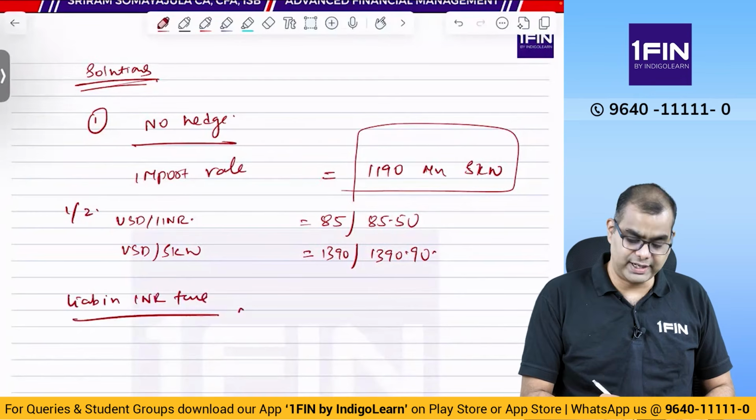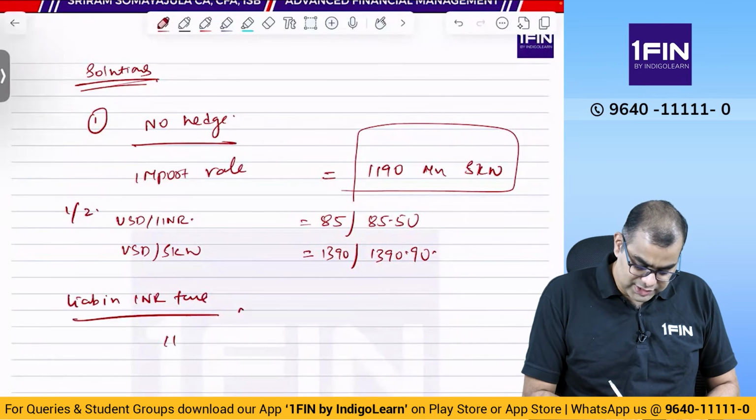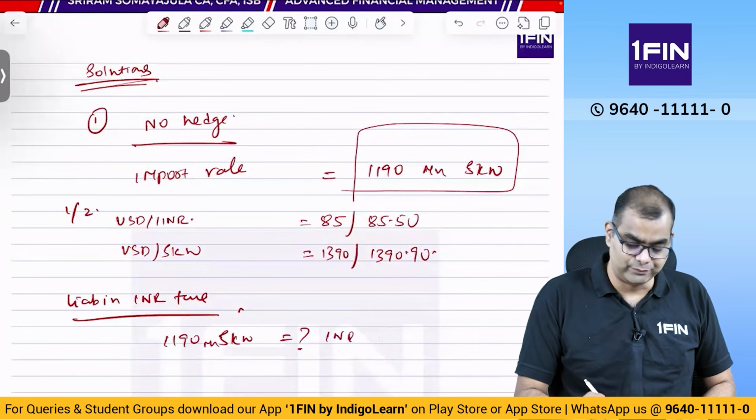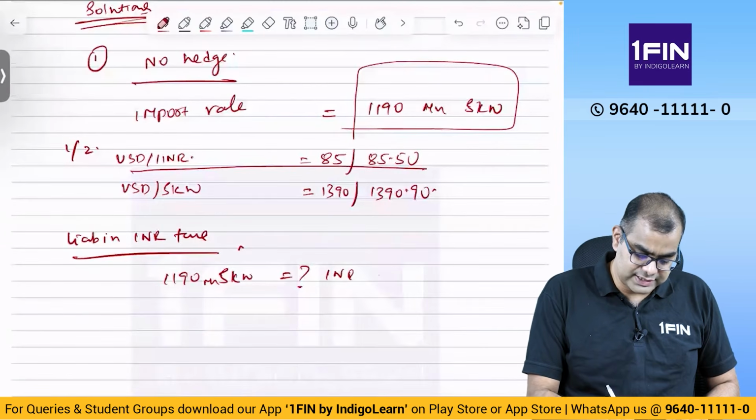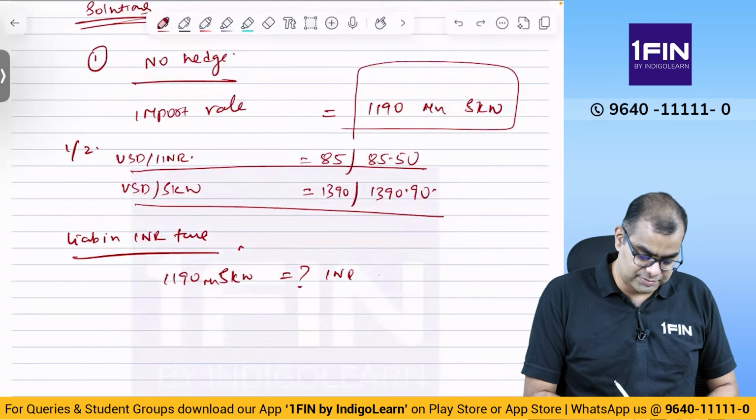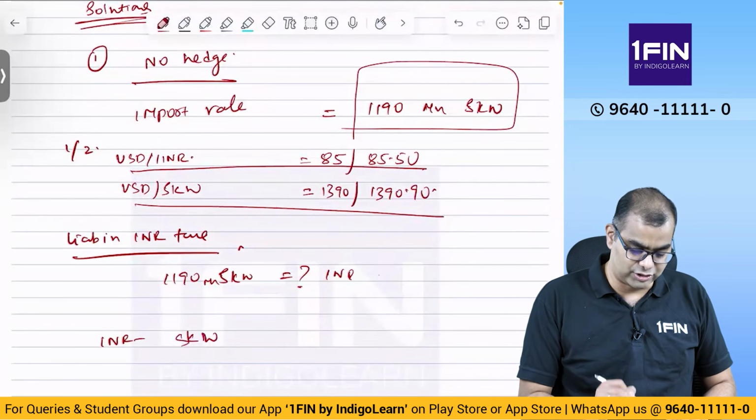That is, you have to get 1190 million SKW is equal to how many INR? Basically, you have to convert this. This is the idea. Now, the USD INR rate is given, the USD SKW rate is given. So you have to arrive at an exchange rate between INR and SKW. The reason why I am writing this, you will get to know in a minute.